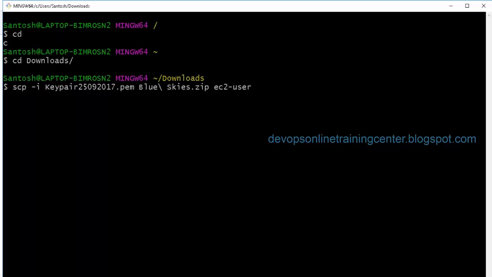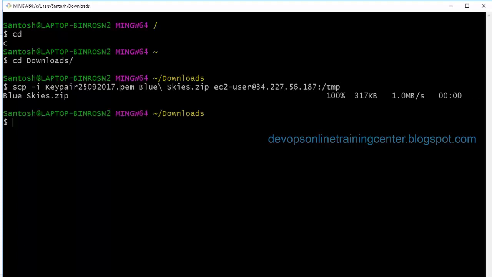ec2-user, let us say, and then this website, and then, sorry, let us say I want to copy it to /tmp. Okay, so this file is copied to this instance. So scp -i key pair. So how do we use key pair to log into the instance? Same way we can use it to transfer the files from desktop to the instance.